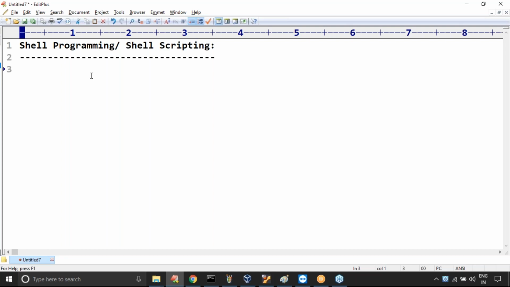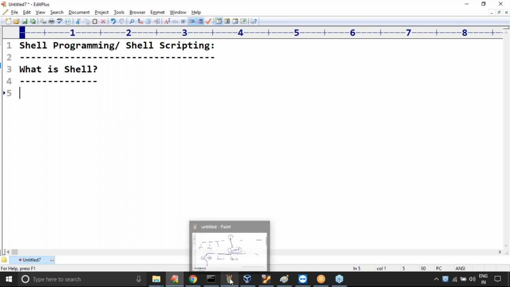Now my question is, take very special care: what is shell? I covered it already in our beginning sessions. Can you please spell out what the shell is? Do you remember one very important diagram I covered in the last sessions?